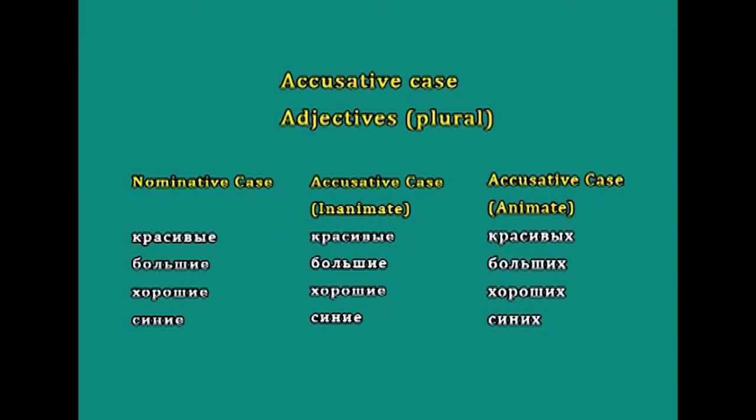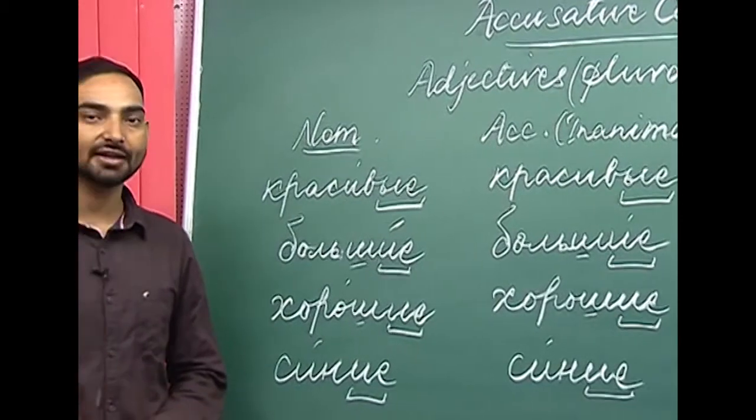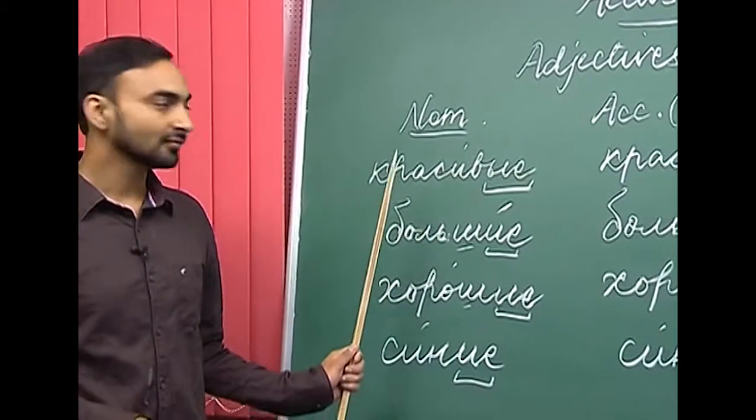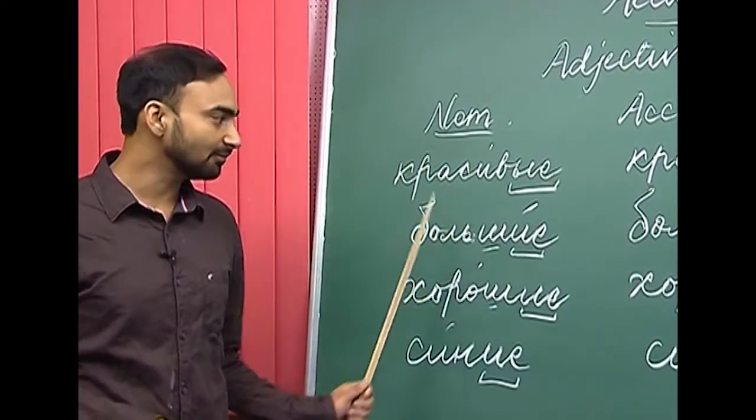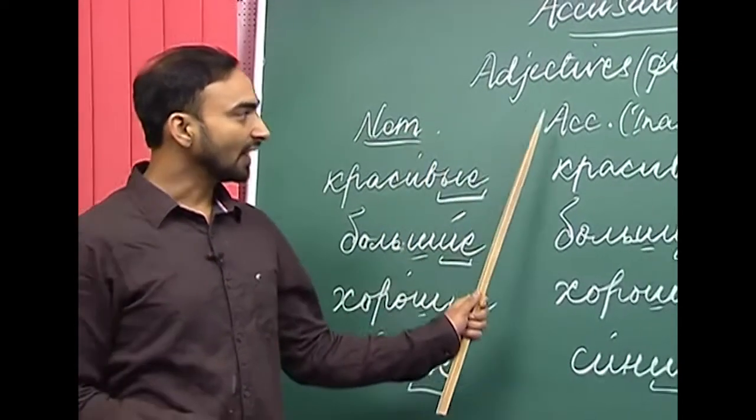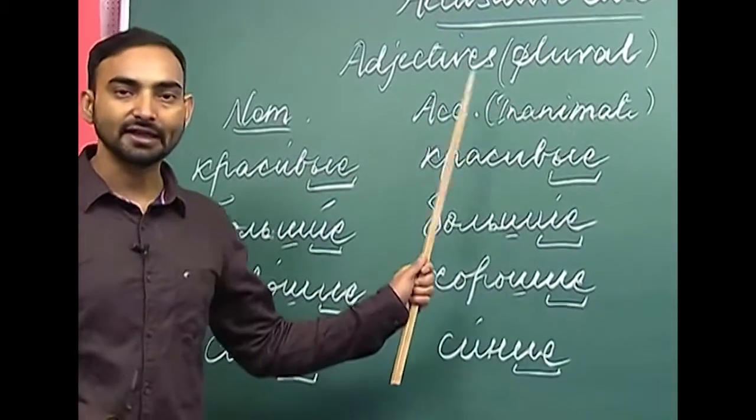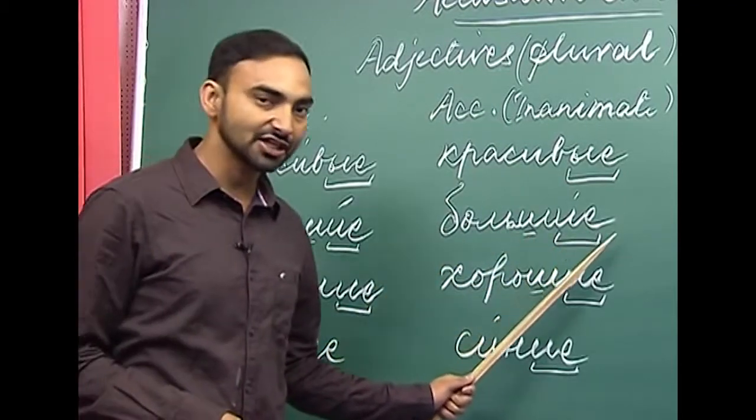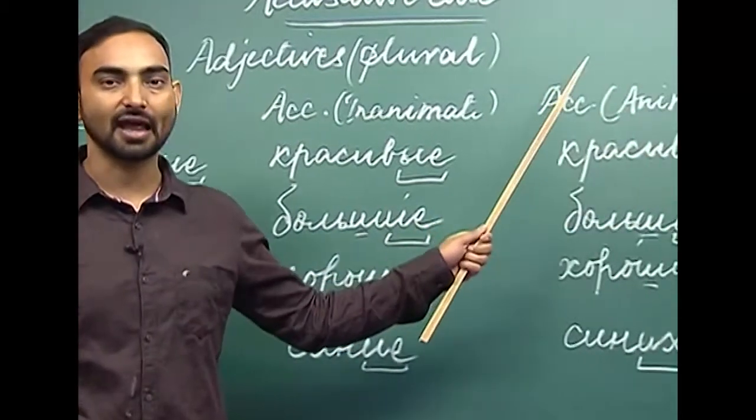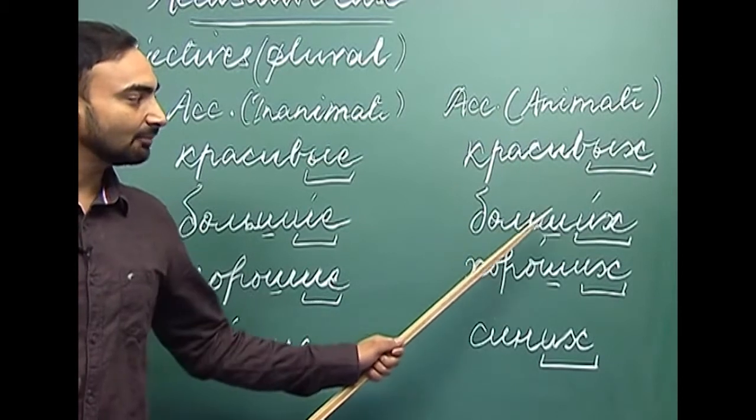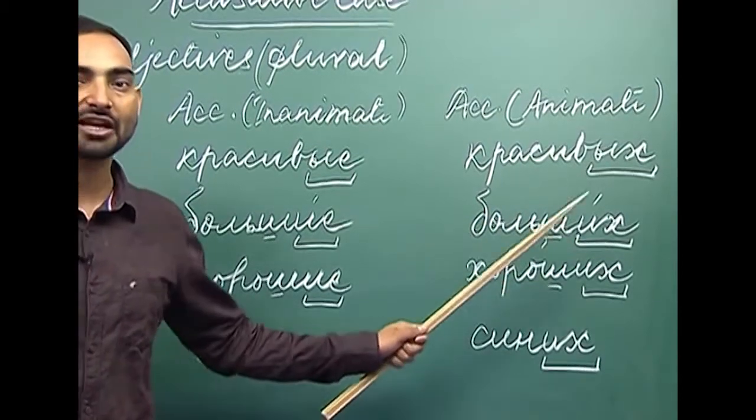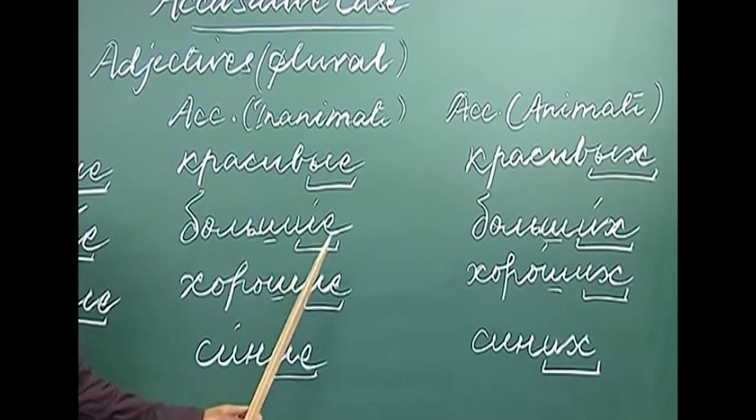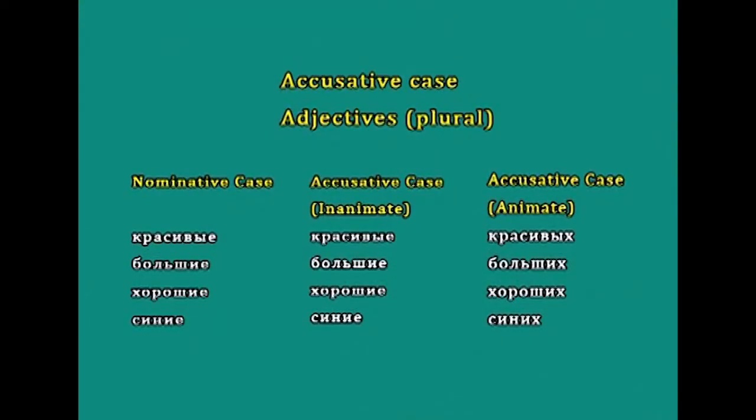Next adjective is "bolshiye". What is "bolshiye"? "Bolshiye" is big. This is the nominative plural form of "bolshoi". Again, if it qualifies an inanimate noun, it will not change. So "bolshiye" will remain "bolshiye", but if it qualifies an animate noun, it will change to "bolshikh". Again we are changing the ending ye to kh: bolshiye, bolshikh.